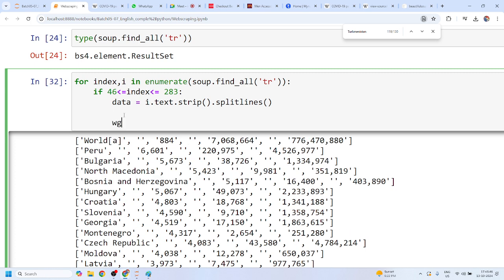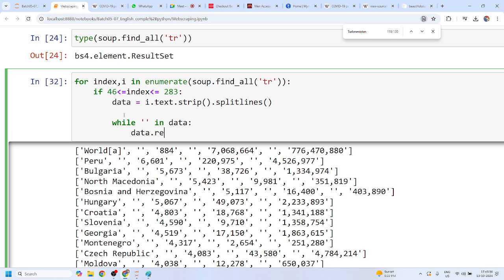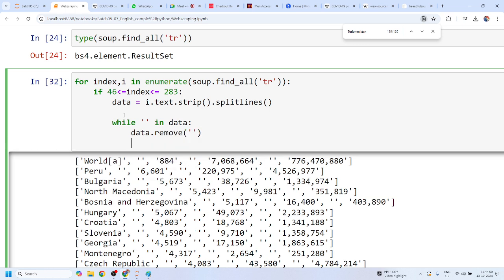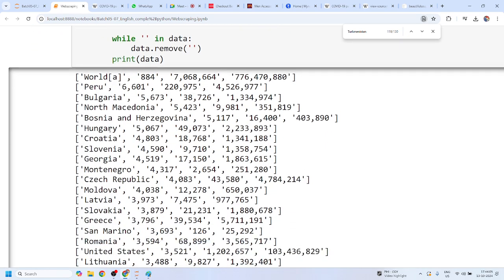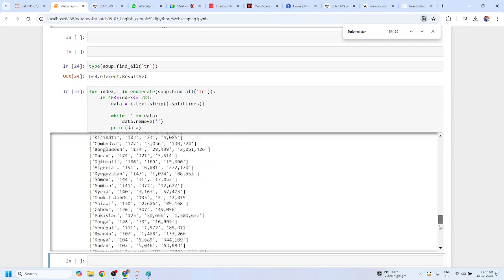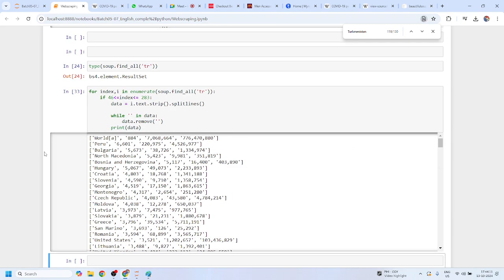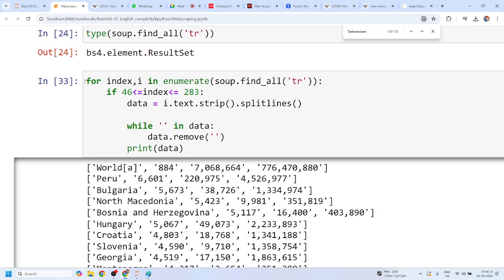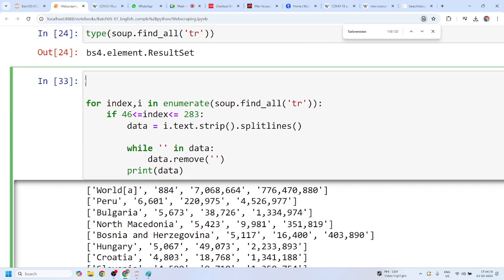So what I'll say is: while this inside data, you have to, candidate, just remove these blank quotes from this data. Yes or no? Now simply print the data. Now this time you will get the complete value without any blank quotes. Yes or no, Mohit? This is the best value, right? Now candidate, you can simply say, why don't you store all these list values inside a list?